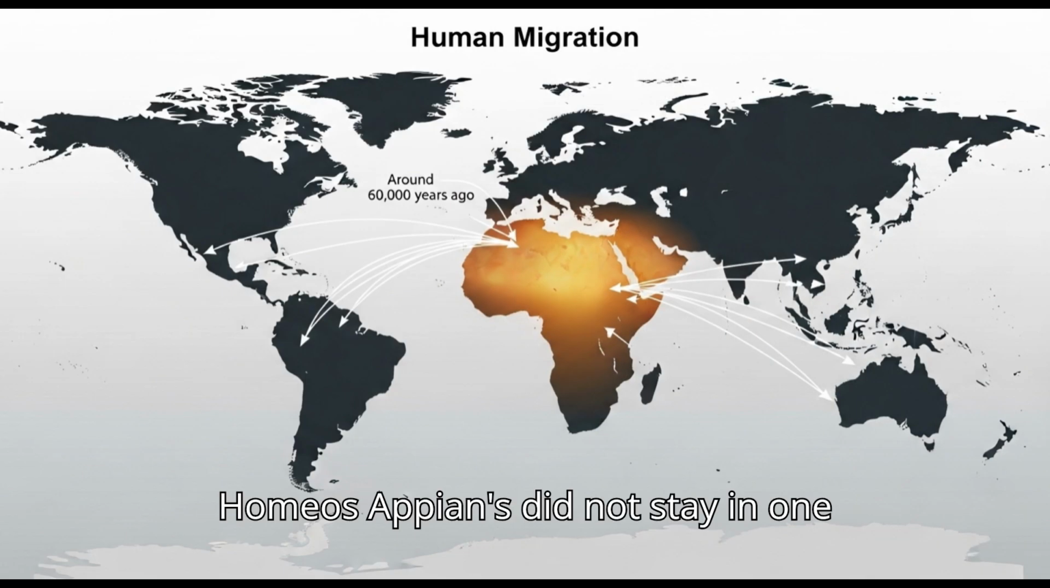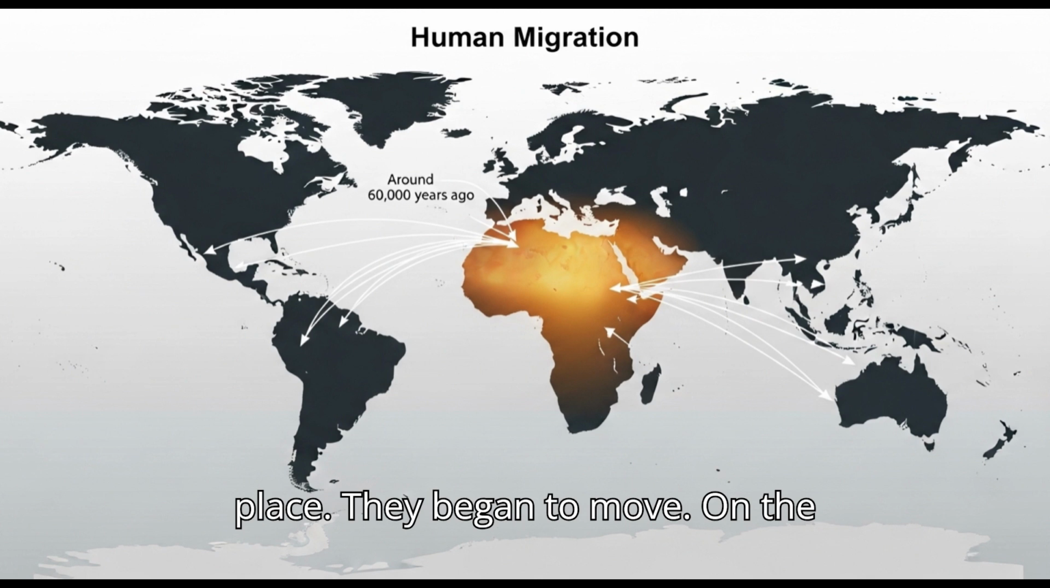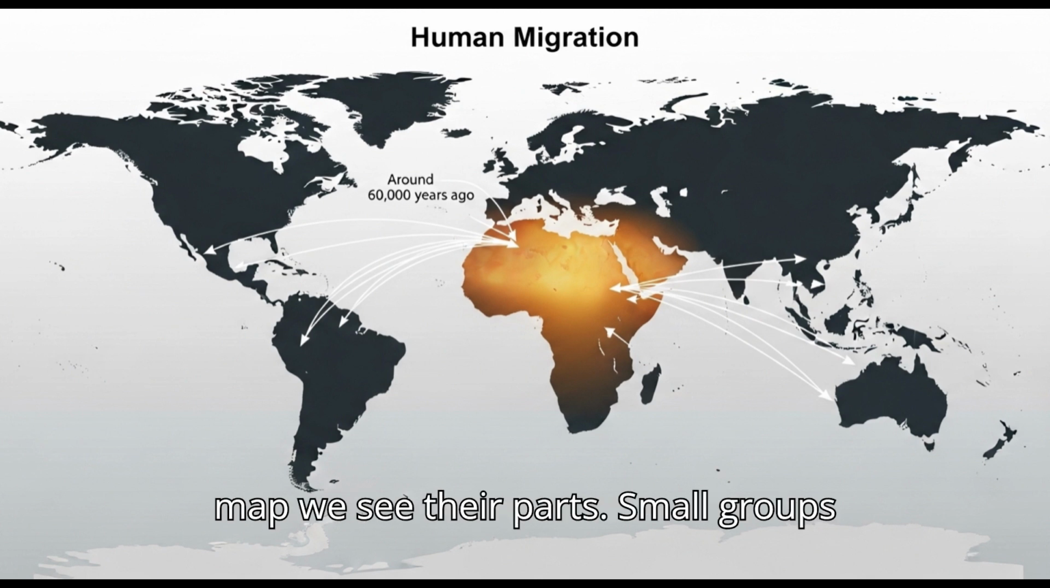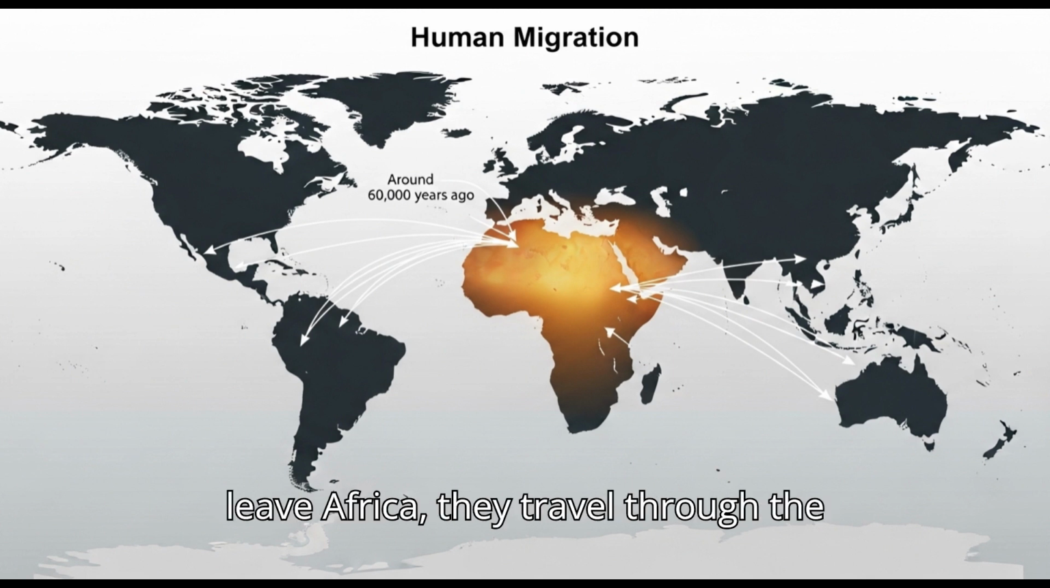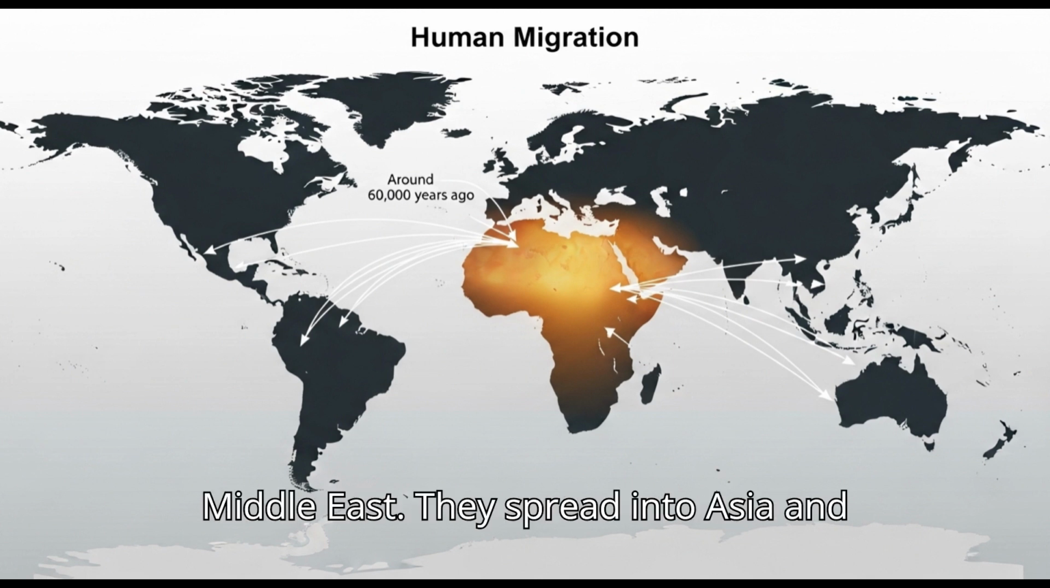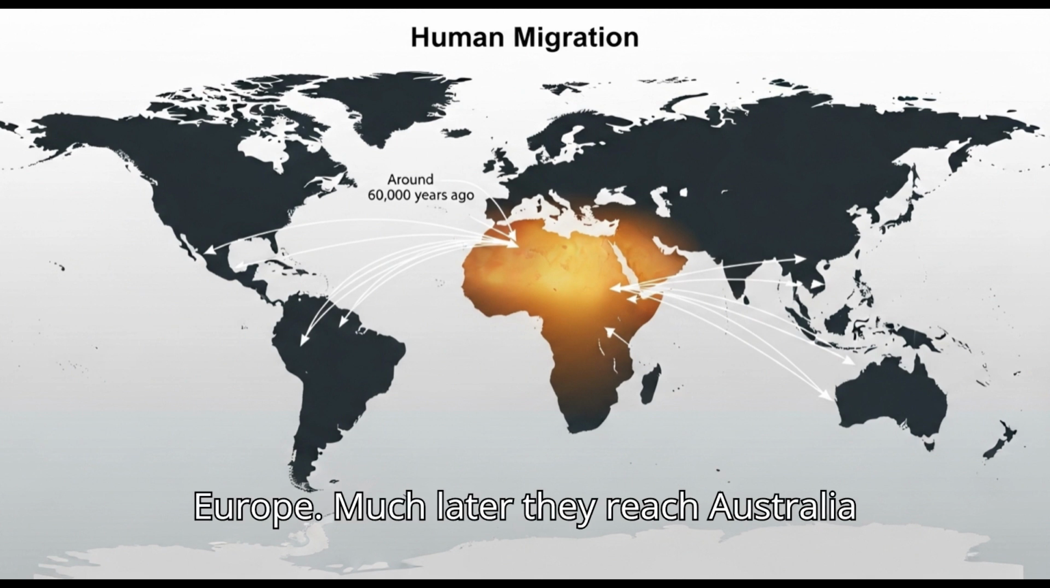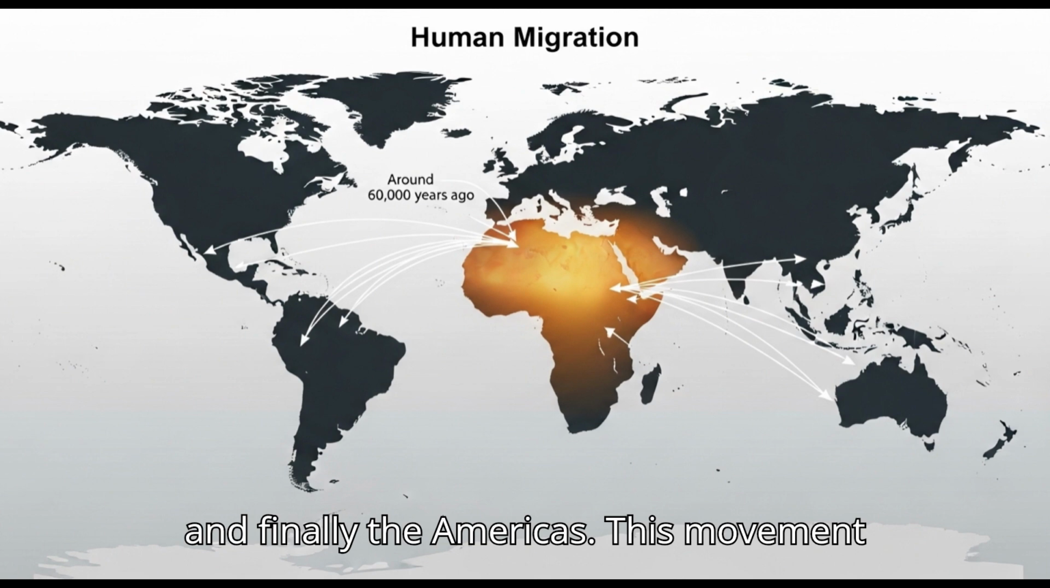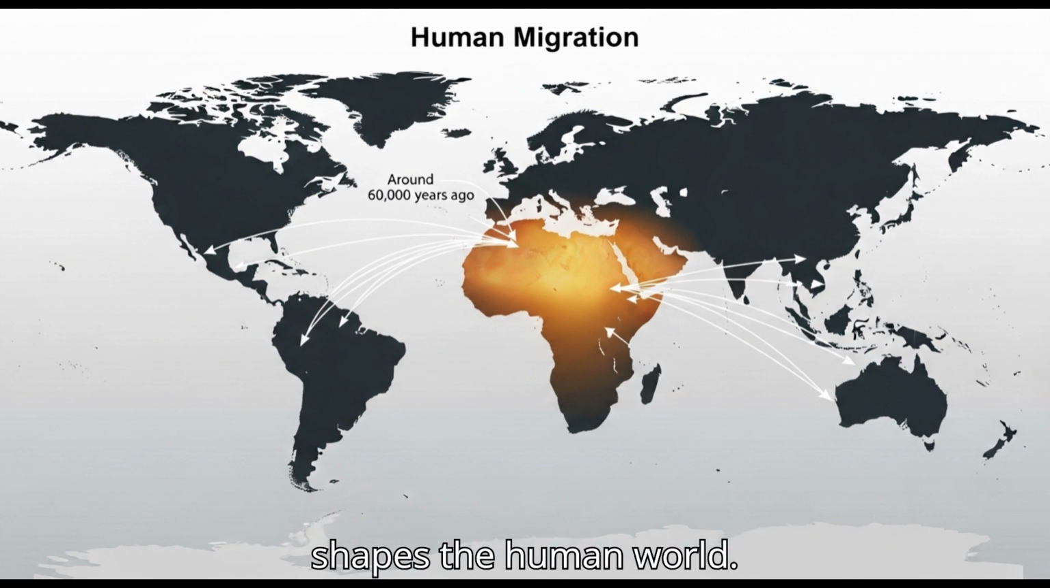Homo sapiens did not stay in one place. They began to move. On the map, we see their paths. Small groups leave Africa. They travel through the Middle East. They spread into Asia and Europe. Much later, they reach Australia. And finally, the Americas. This movement shapes the human world.